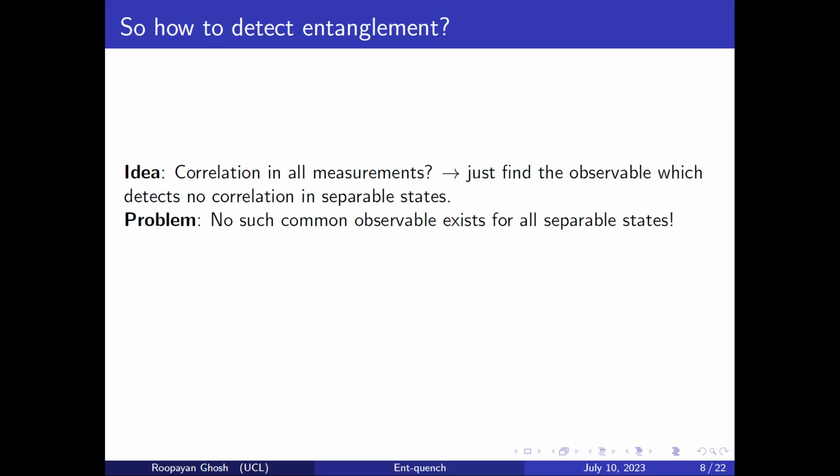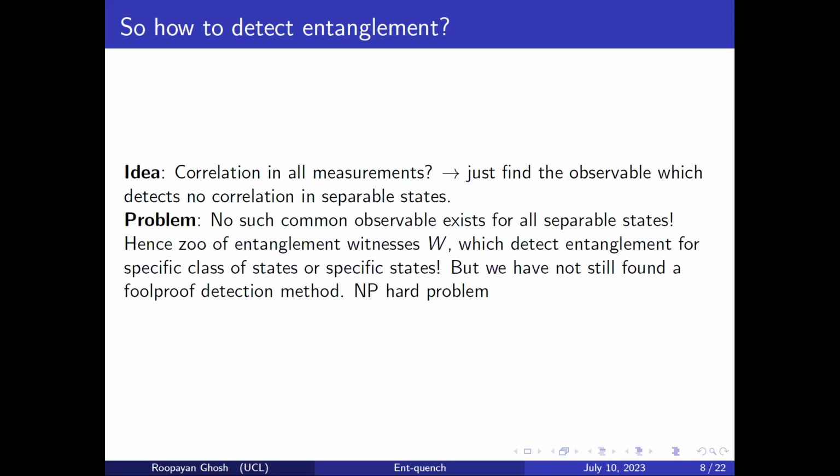What that does is give you a zoo of something called entanglement witnesses, which detect entanglement, not measure it. They detect it for specific classes of states or for specific states. The point is it does not cover the set of all states, so we do not have a foolproof detection method yet. And it's now described as a non-polynomial hard problem.